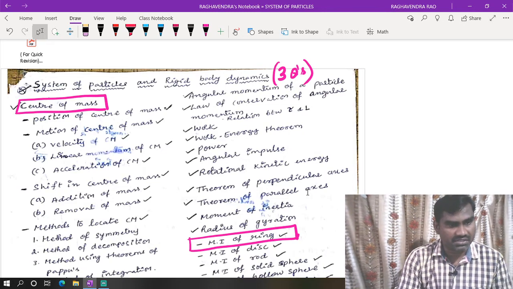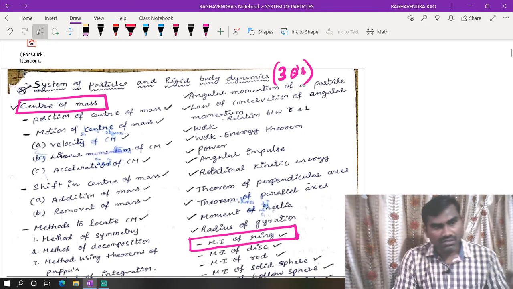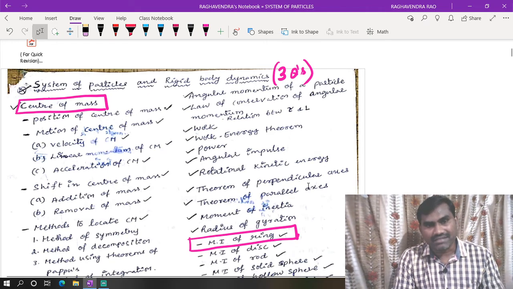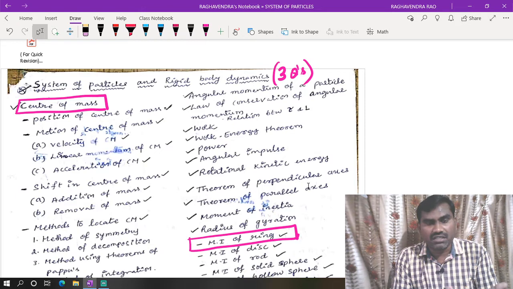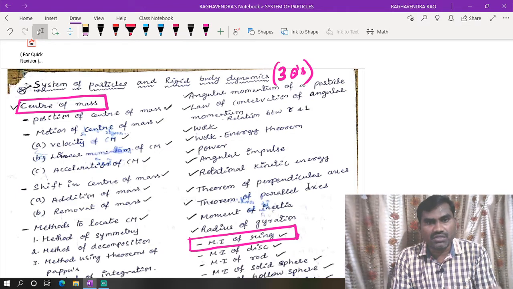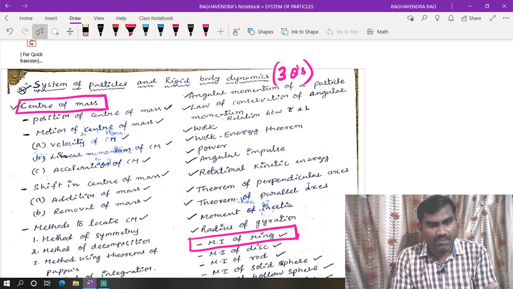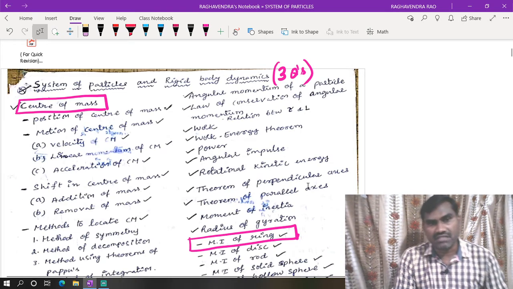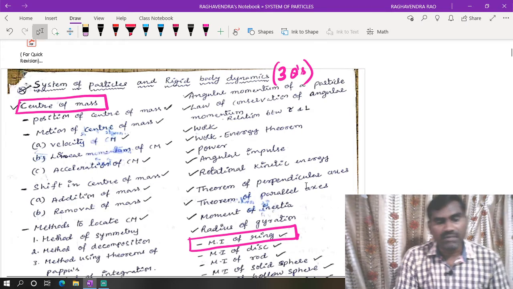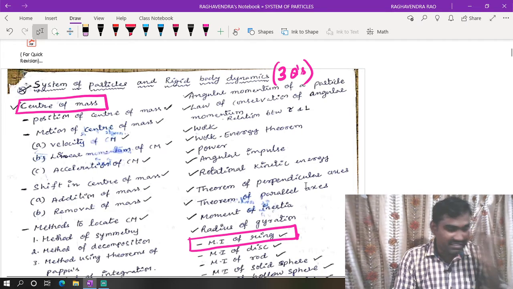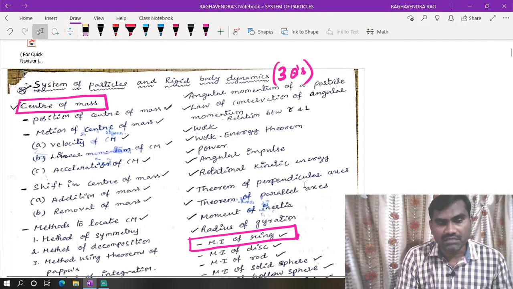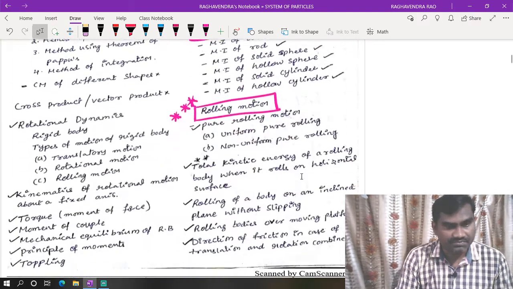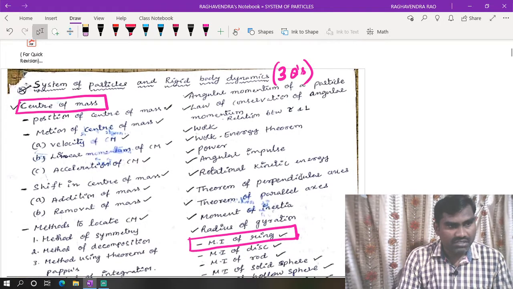Now from every part, that means the center of mass, moment of inertia, and rolling motion area. In most cases, rolling motion formulae depend on moment of inertia related things. If you know the moment of inertia of all the different geometrical structures, then we will be able to solve the numericals related to rolling motion. Okay, right. So now center of mass.